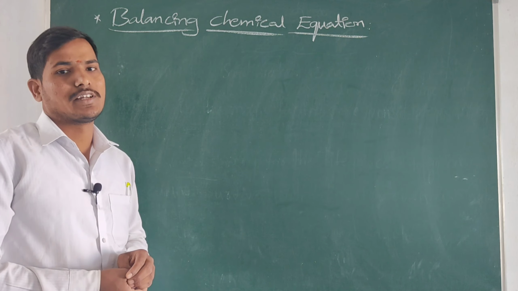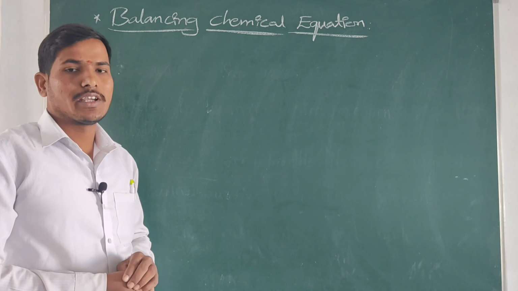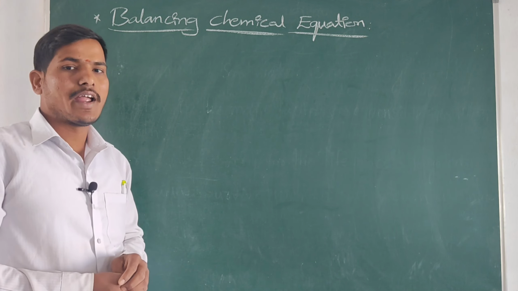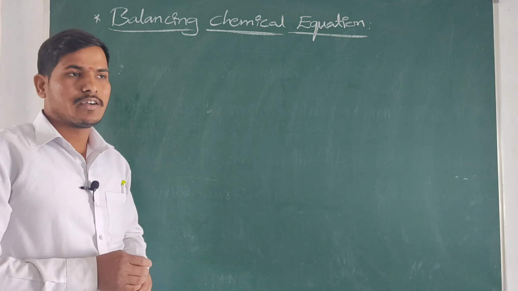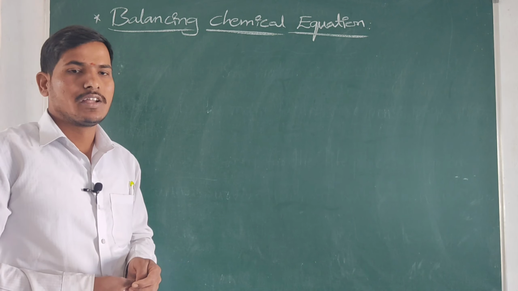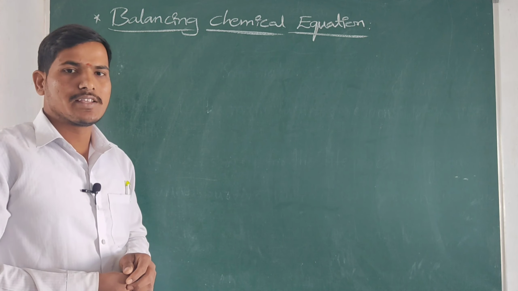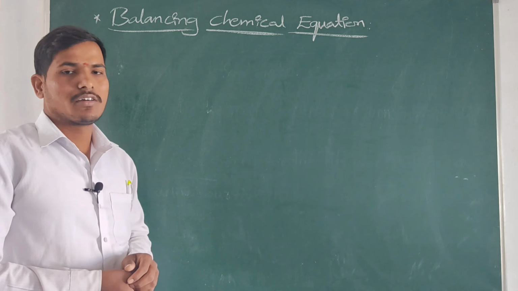This law was proposed by Antoine Lavoisier. When an equation is not balanced, it is not correct.